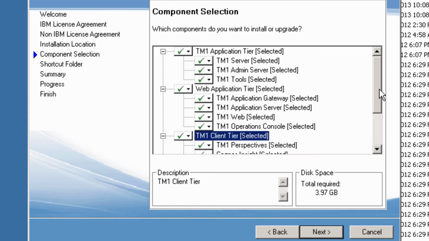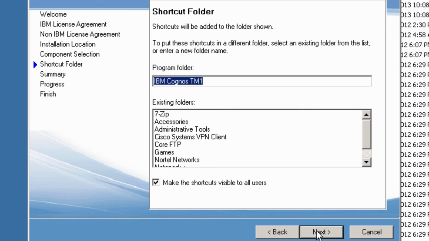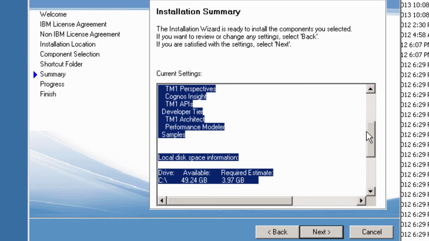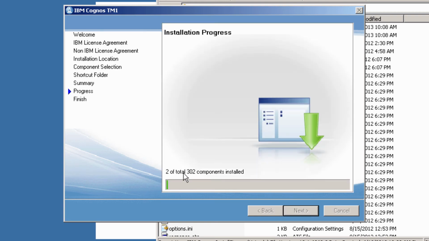The client tier installs Perspectives, the Excel-based version of TM1, as well as Cognos Insight, an intuitive new reporting tool that integrates with Cognos. The developer tier installs Architect, the classic standalone TM1 client, as well as Performance Modeler, a new web-based development platform. You should also select to install the samples included in the installation because they can be very helpful to new developers that are learning to use TM1. Once that's done, review all the components you've selected and click Next to begin the installation.